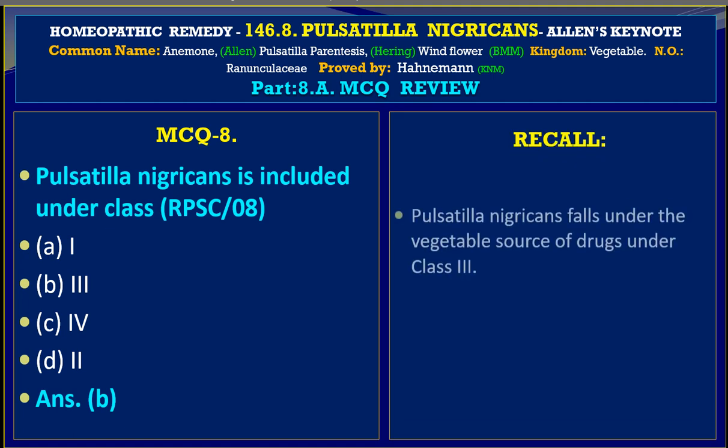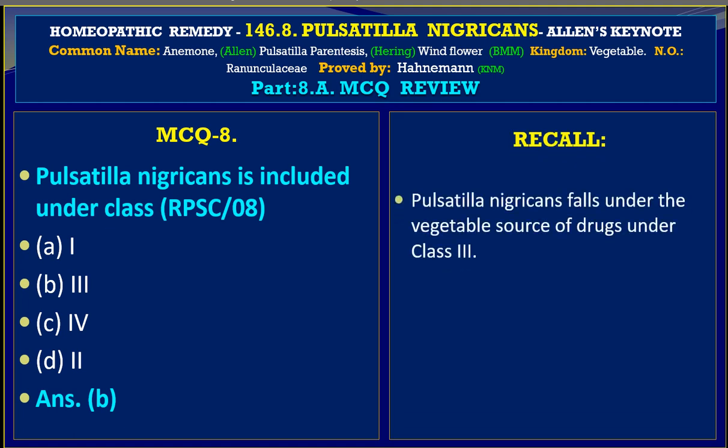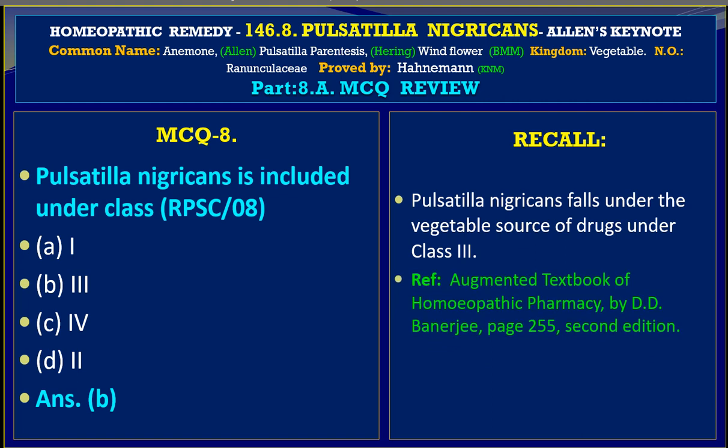Let us go for the reference. Pulsatilla nigricans falls under the vegetable source of the drug, under class 3. The reference is from Augmented Textbook of Homeopathic Pharmacy by D.D. Banerjee, page 255, from the second edition.